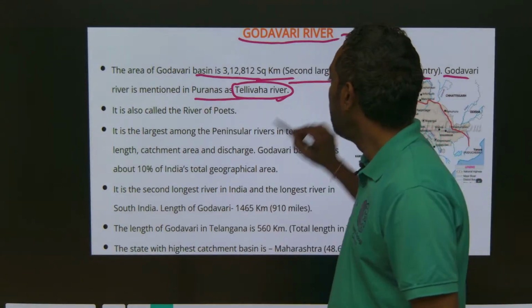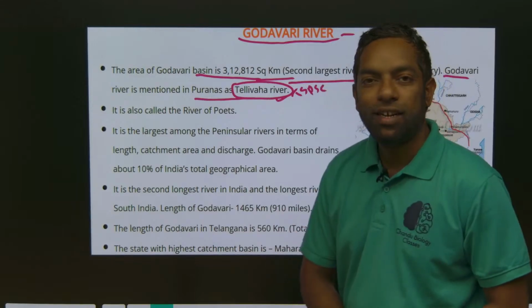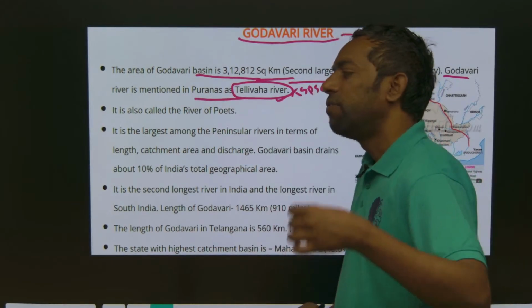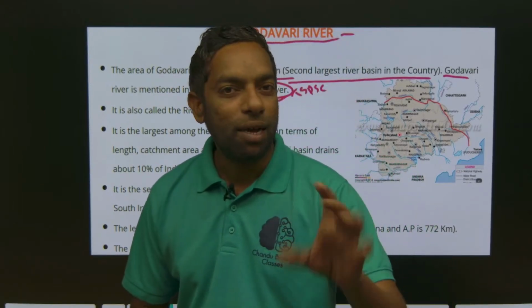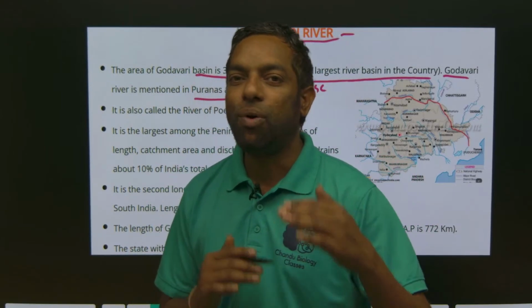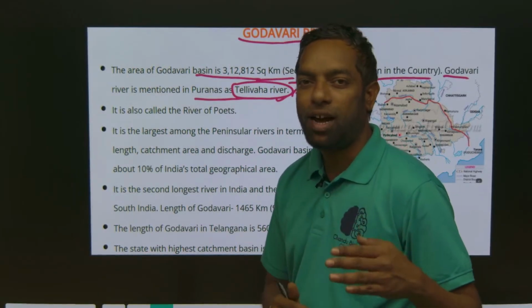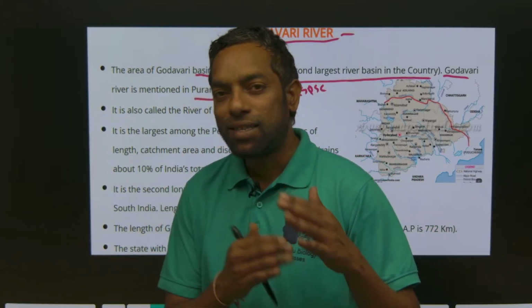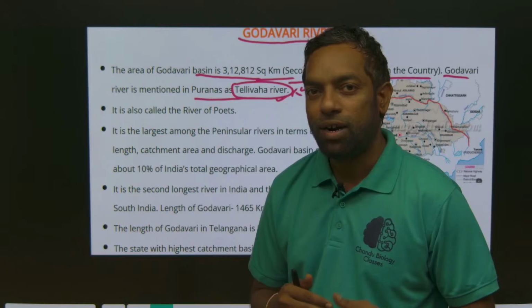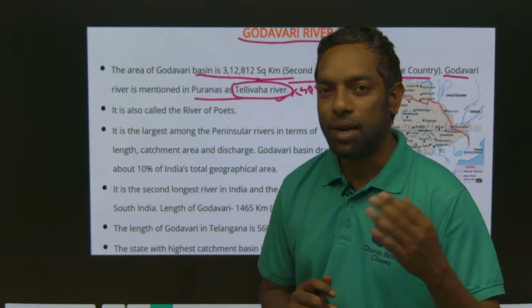This is important for TSPSC. A question may be: which one of the following is mentioned as the Tellivaha river in the Puranas? This is the Godavari river. They can also give you Godavari tributaries, like Manjira, Tirtha, and the Krishna river, as options. You have to answer: the Godavari river is the Tellivaha river.